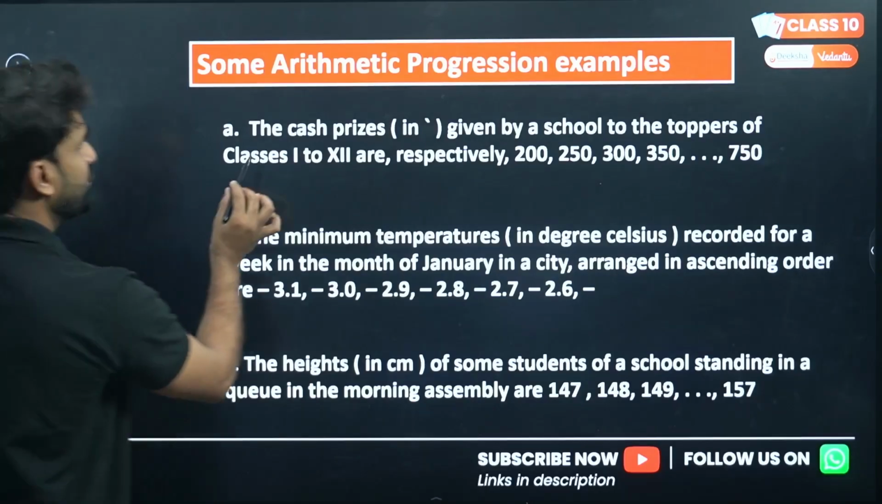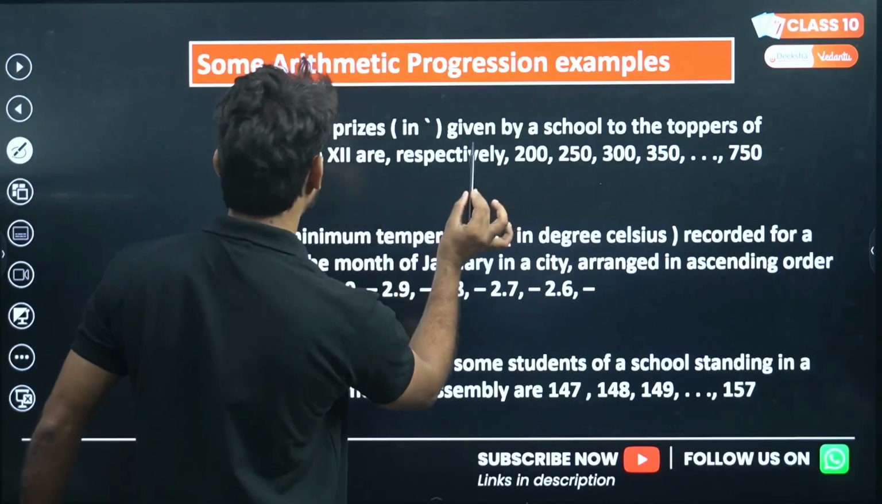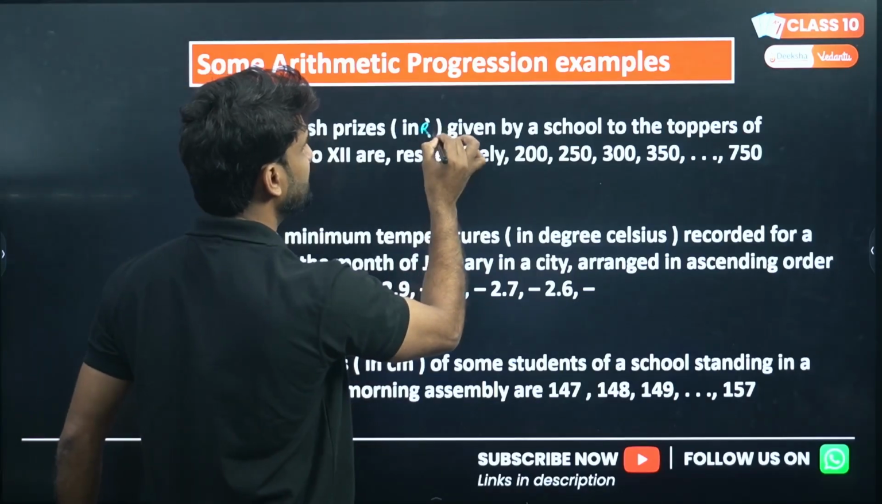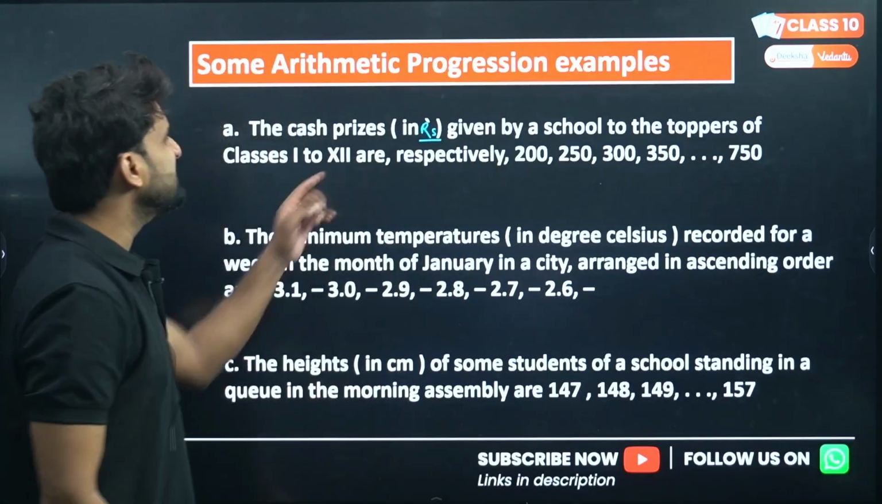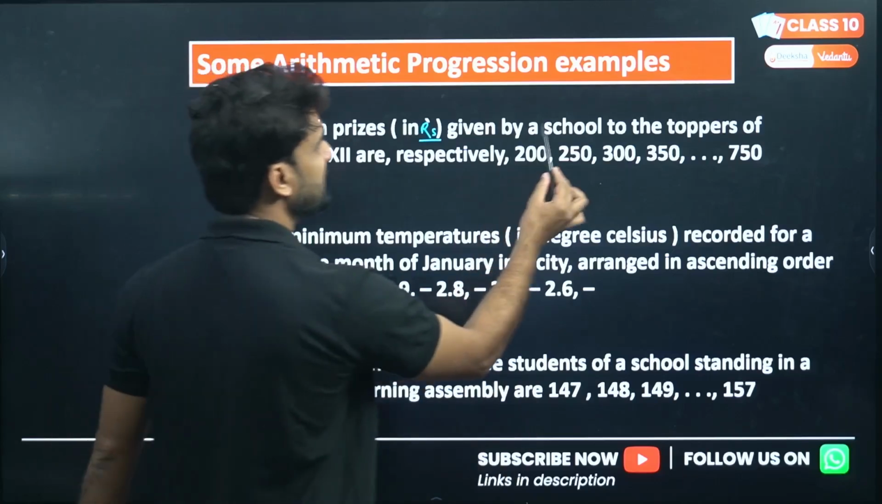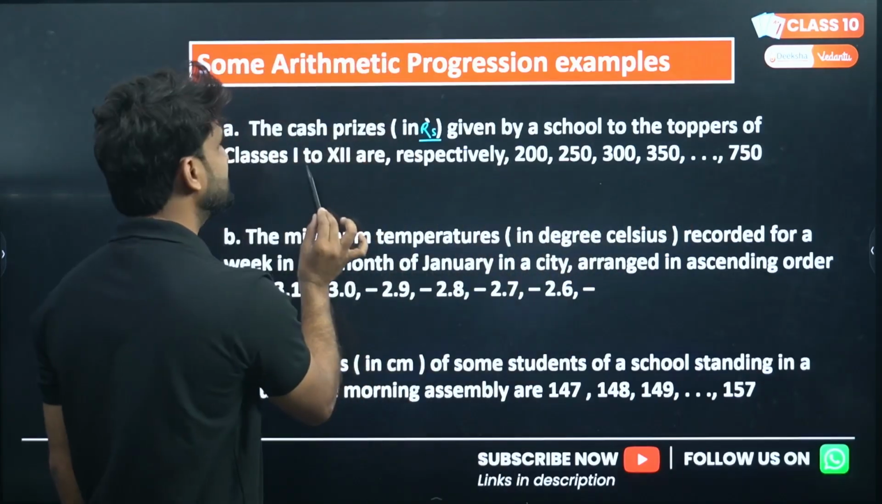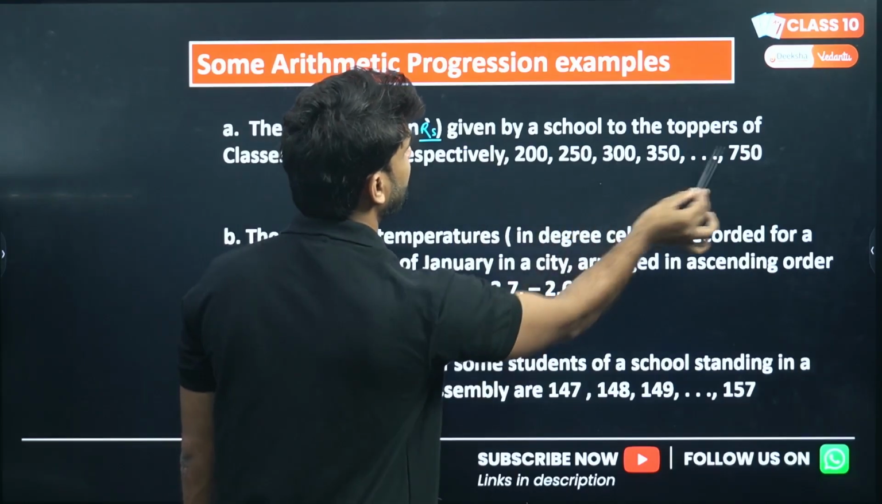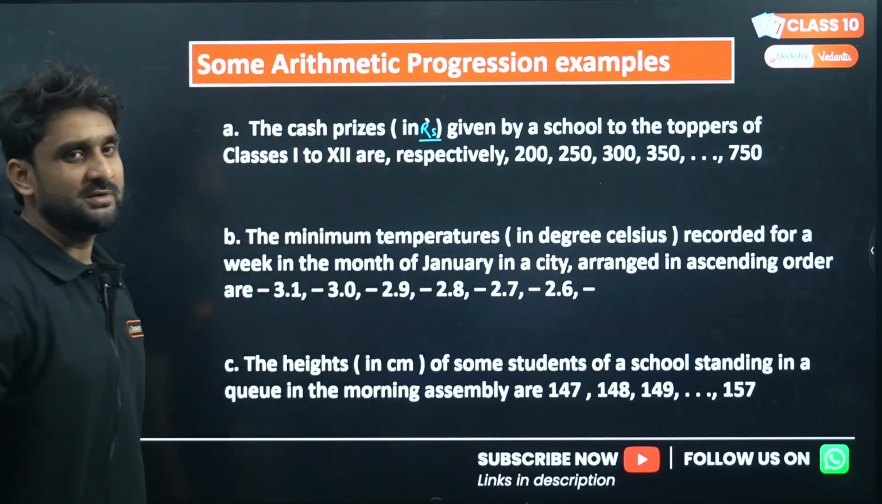Okay. So the cash prices, guys, here it is in rupees. The cash prices in rupees given by a school to the toppers of classes 1 to 12 are respectively 200, 250, 300, 350 and so on up to 750. So there is a school, right?